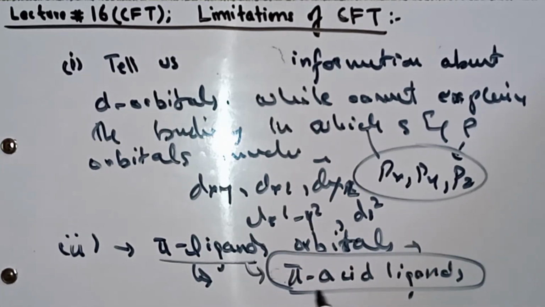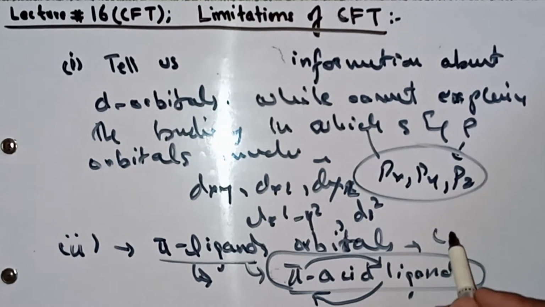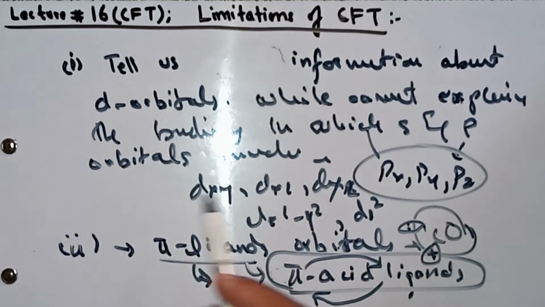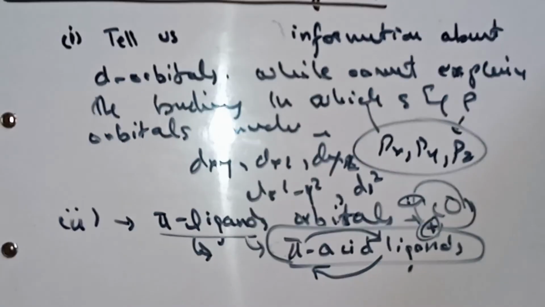It is a very strong ligand because the ligand shares an electron pair with the central metal atom, while the central metal atom also shares electrons with the vacant orbital of ligands like CO, carbon monoxide. In carbon monoxide, the carbon has one lone pair and one empty orbital, so this orbital can accept electrons from the central metal atom. That's why the interaction between the central metal atom and this pi acid ligand is strong. But crystal field theory has no explanation about pi ligand orbitals like that. So this is the second limitation.